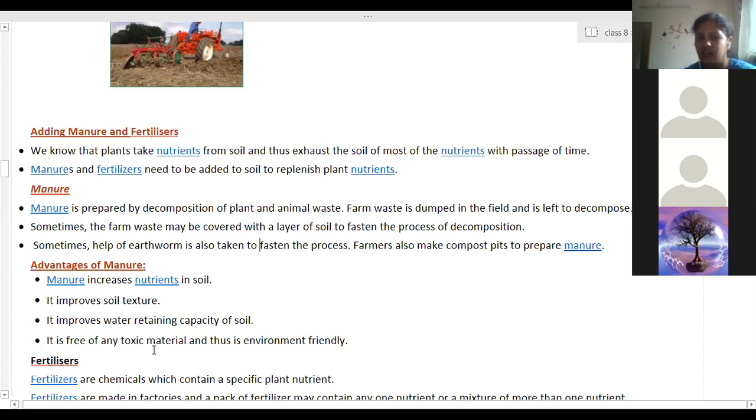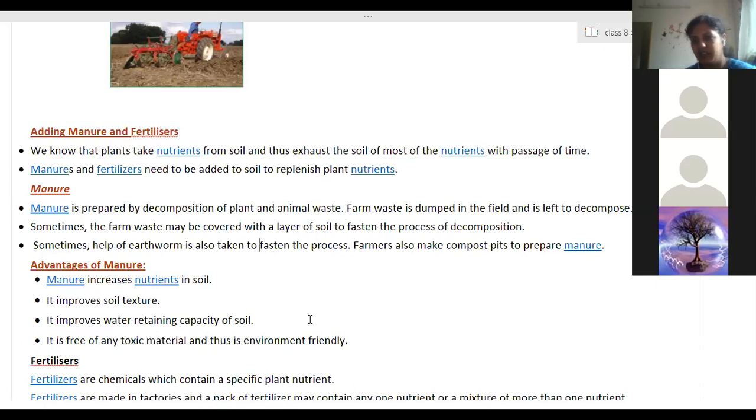So manures are very environment friendly, and due to the preparation of manure, all the organic waste can be used up. Instead of throwing it out here and there, all the organic waste is used up. This way, waste generation also decreases by the process of manuring.